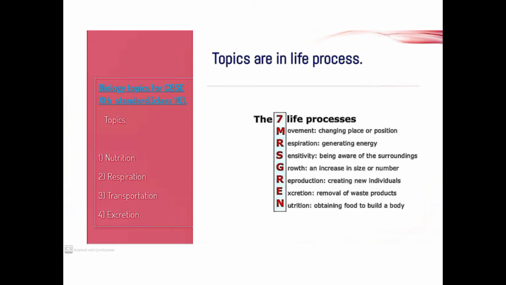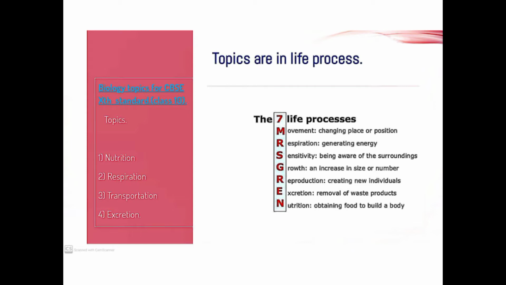Sensitivity: being aware of the surrounding areas. Growth: an increase in size or number. Reproduction: to generate new offspring or new individuals. That process we call reproduction.